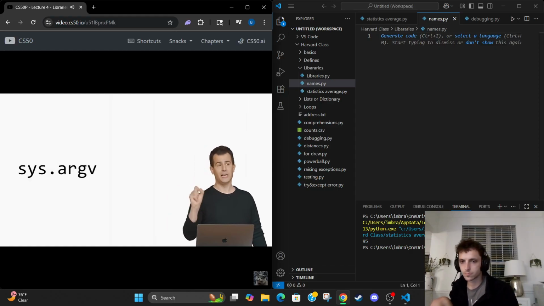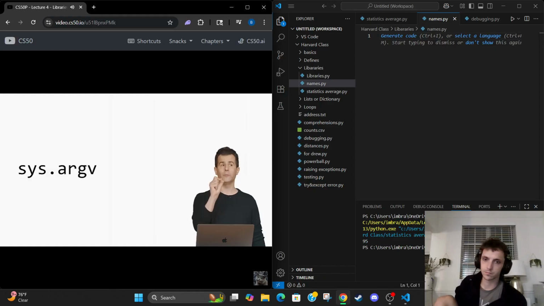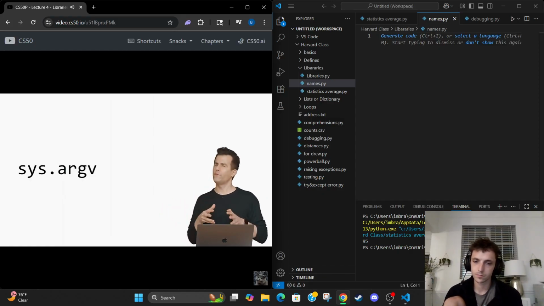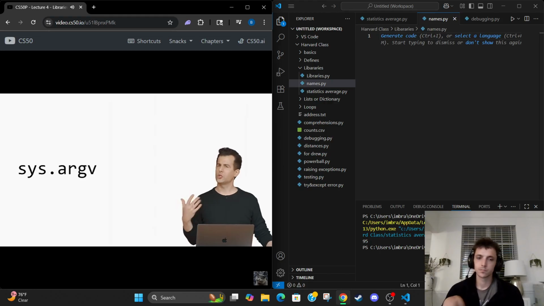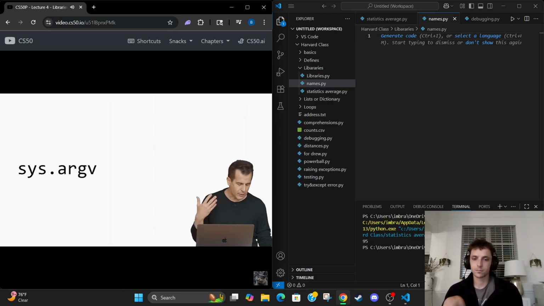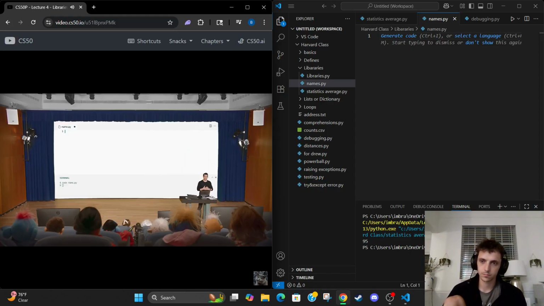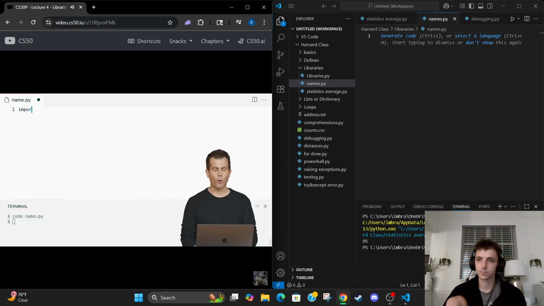This variable is a list, which means that the first element's going to be the first word that you typed, the second element's going to be the second word that you typed, and so forth. And by way of this list, then, can you figure out what words did the human actually type at the prompt and maybe use that to influence the behavior of your own program? So what does this mean now in real terms? Well, in this new tab called name.py, let me go ahead and import sys.